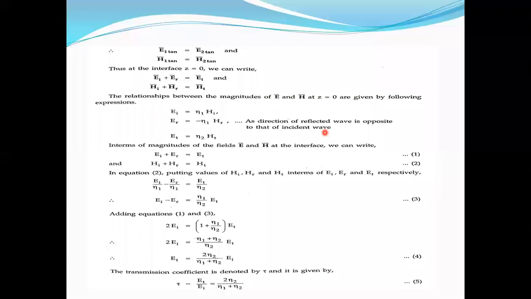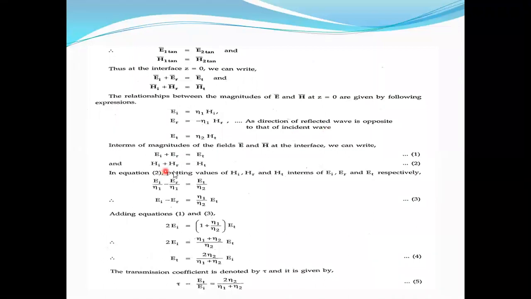Okay, now the relation we already know. What is the difference here between positive and negative? The reflected wave is in the opposite direction. For that purpose, we are showing there is a minus sign. Coming to medium two, there is only one wave, that is the transmitted wave. So you can write ET bar is equal to eta 2 into HT, because it is the second medium. Now, according to tangential components, we have the relation EI bar plus ER bar is equal to ET bar. Now we have another one, that is HI bar plus HR bar is equal to HT bar.